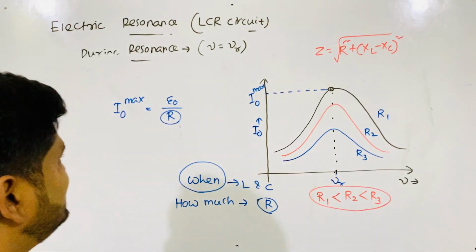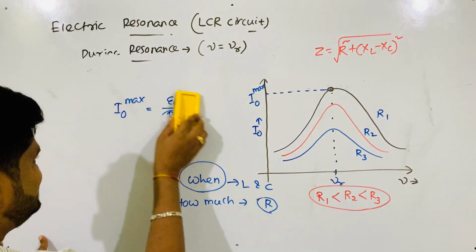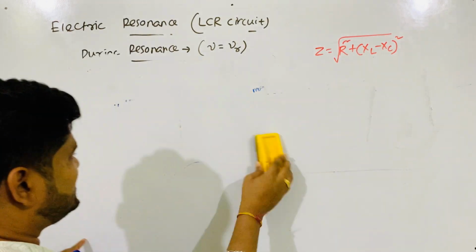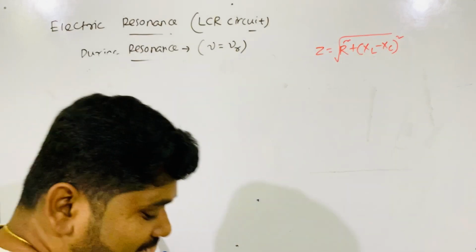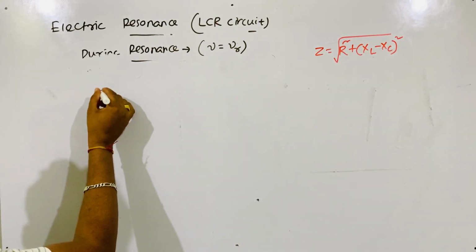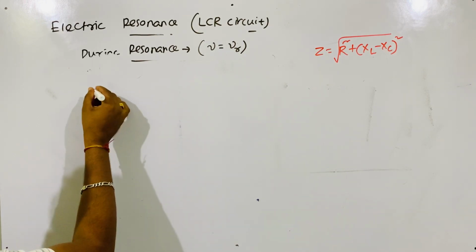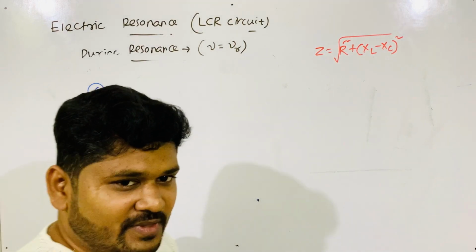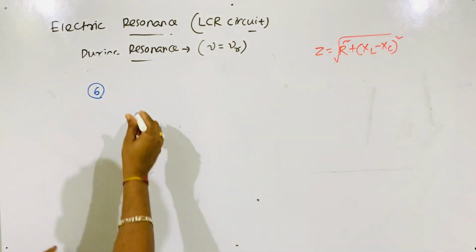So this is one question I told you about during resonance, how the questions are coming in exam. Again, another point will go. I forgot how many points to discuss. Okay, let's do it 5. I think that's over. Let's do it 6. Okay, so now another question comes here.